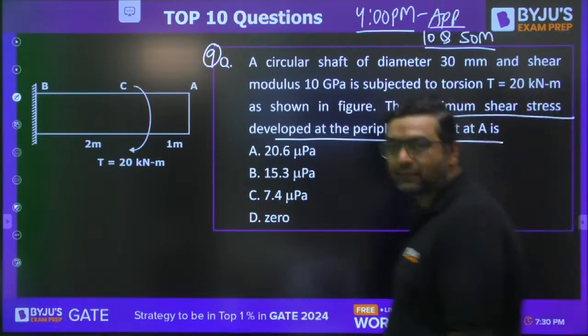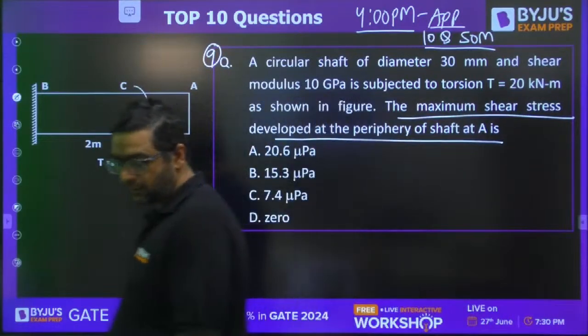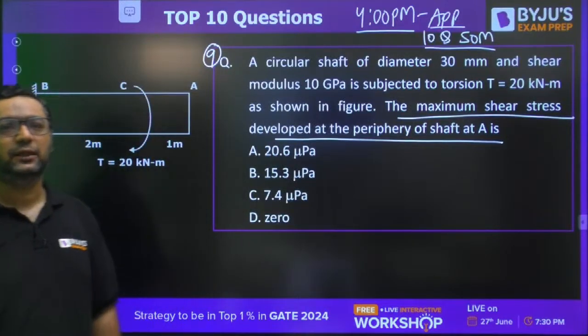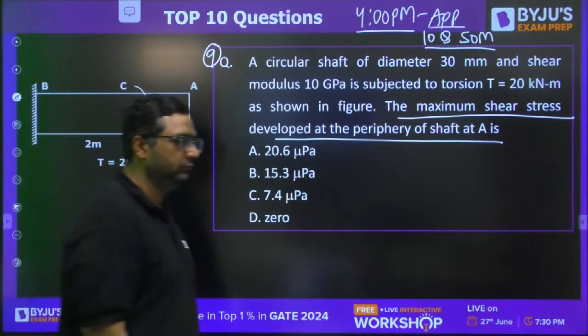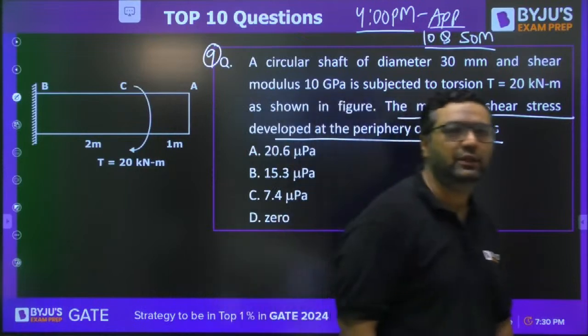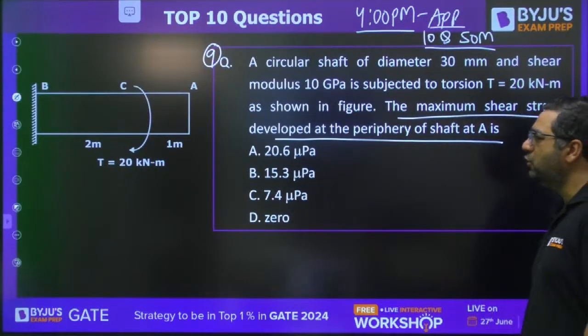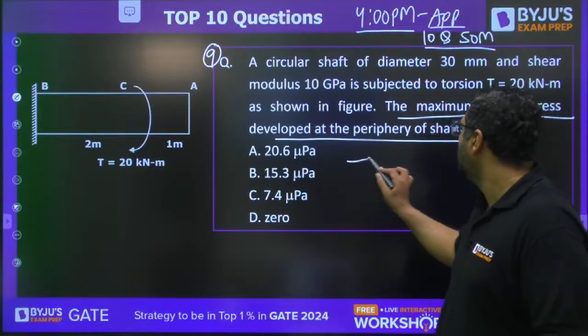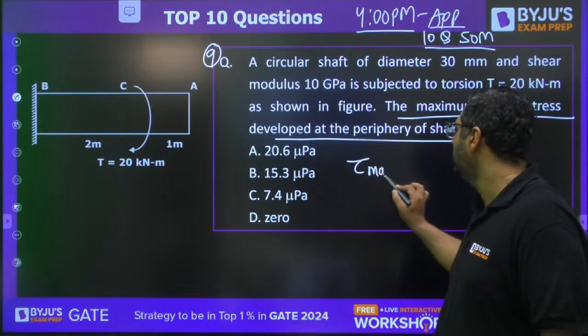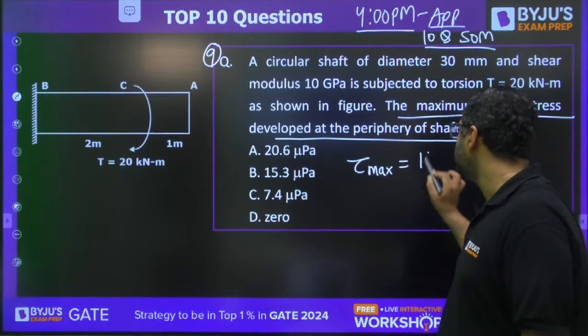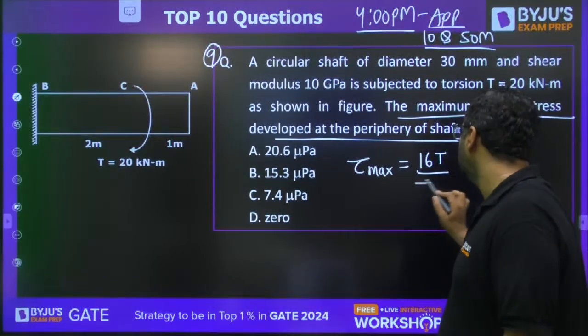Dukhi Atma is saying 0. What about others? You need to find out the tau max, which is given as 16T by pi d cube.